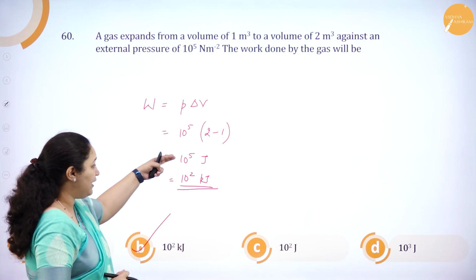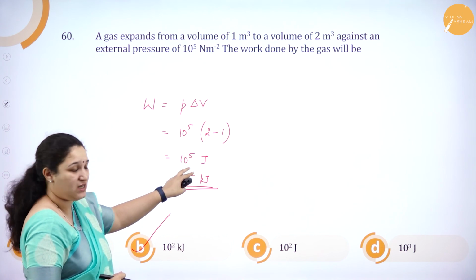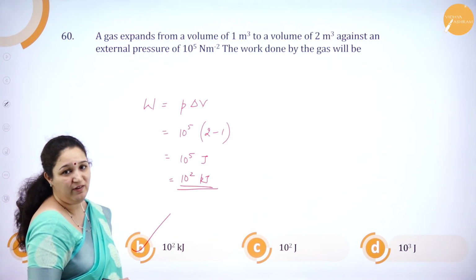So I hope you have understood. 10 power 5 joules, 10 power 3 is called kilo. So 10 power 2 kilojoules we have written.